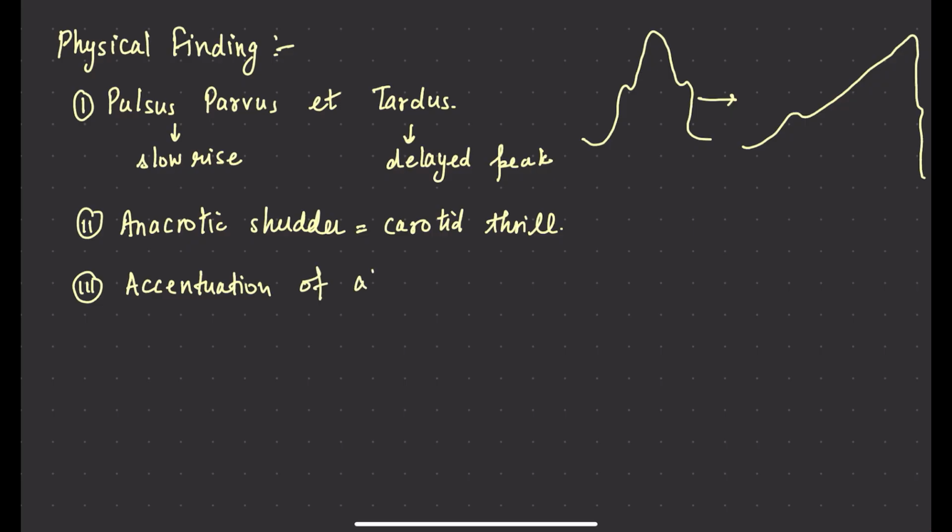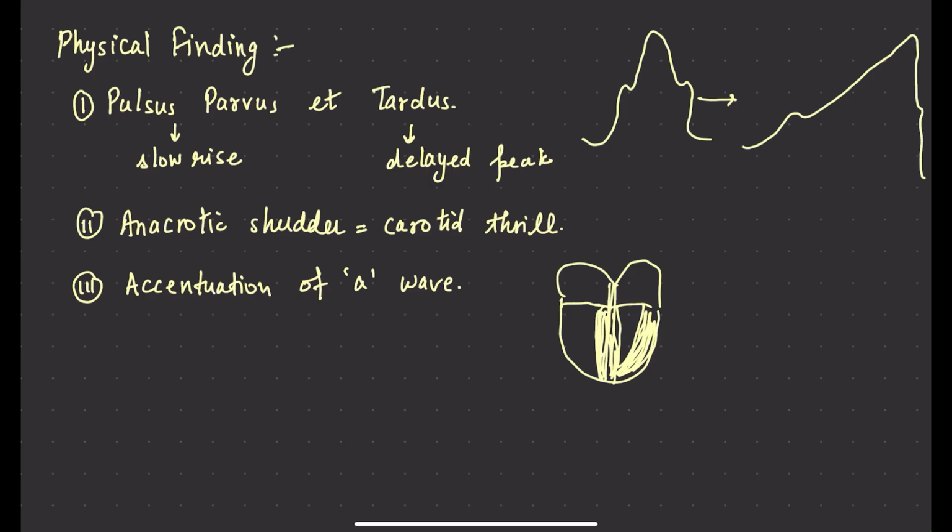Why is there accentuation of the A wave? Because suppose this is the heart, this is the interventricular septum. In AS, the left ventricle thickens. The interventricular septum also thickens.